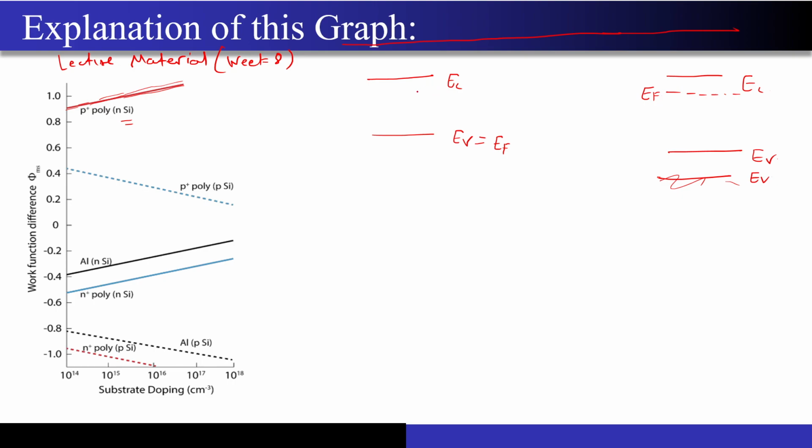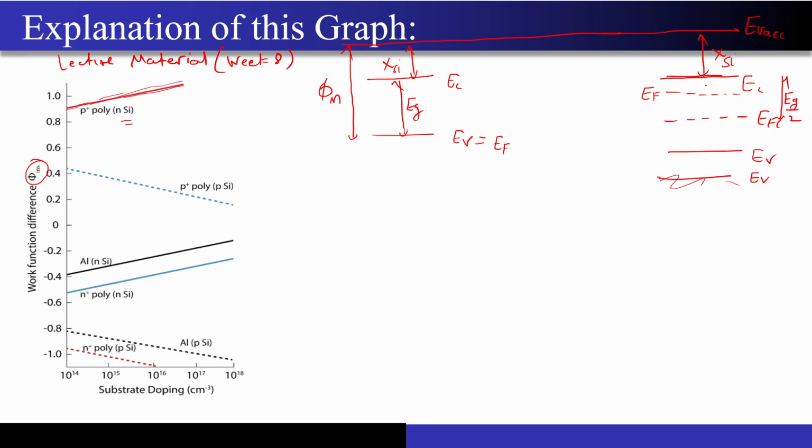Correct? Now, one more thing that we have to note is on the y-axis we have phi ms, that is the work function difference. So let me just quickly denote the work function. This is my phi m. I will just write chi si over here, and this is your Eg. Since this is EC, I have chi si over here. This is Evac, that is the vacuum level. This is EC minus EF. If I denote it like EFi over here, then this is my Eg by 2.